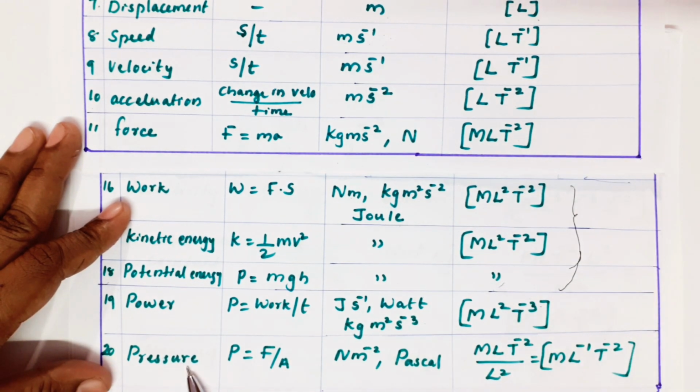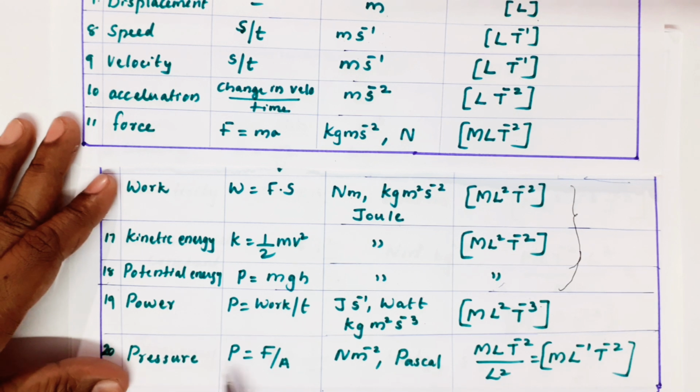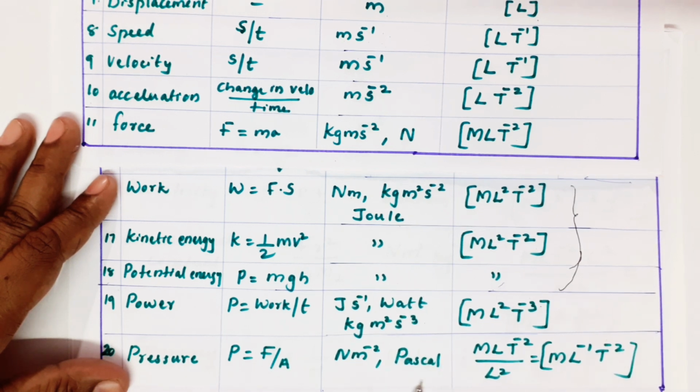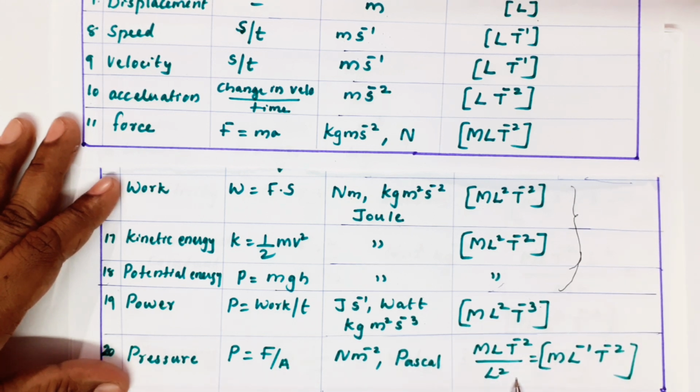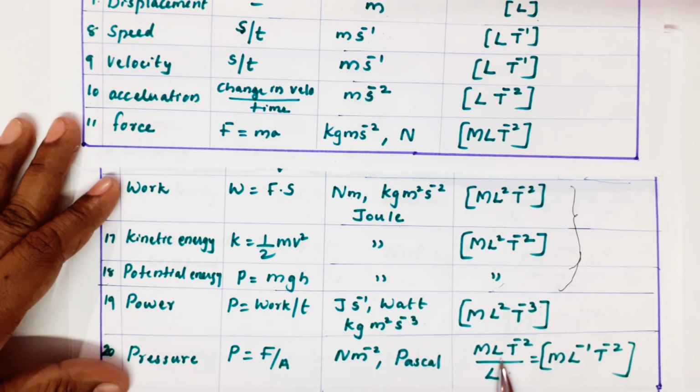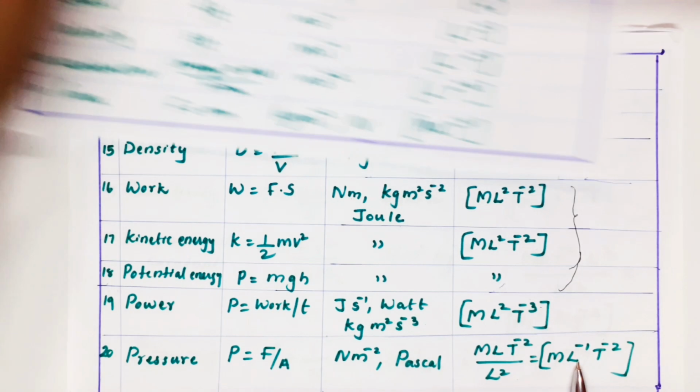Next is pressure. What is the pressure equation? Force by area. Force unit Newton, Newton by meter square, Newton meter power minus 2. The shortcut unit is called Pascal. How to find the dimension, see: MLT minus 2 is your force, by area L square. So it will be M, this L square will go up, L minus 2, here it is L. Solving, ML minus 1 T minus 2.